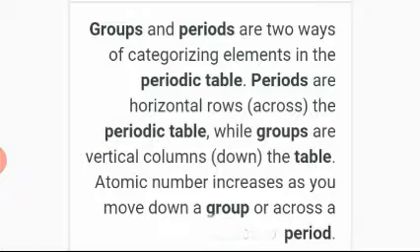In the periodic table, we have groups and periods. Groups are vertical lines and periods are horizontal lines. Groups and periods are two ways of categorizing elements in the periodic table. Periods are horizontal rows across the periodic table, while groups are vertical columns down the table. Atomic number increases as you move down a group or across a period. Atomic number gradually increases.